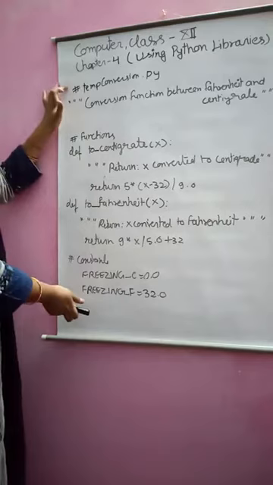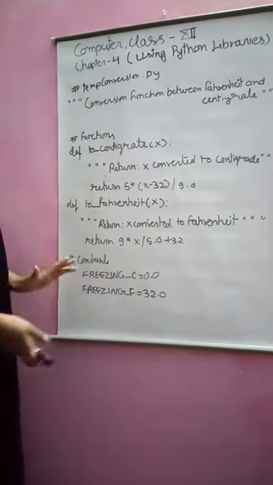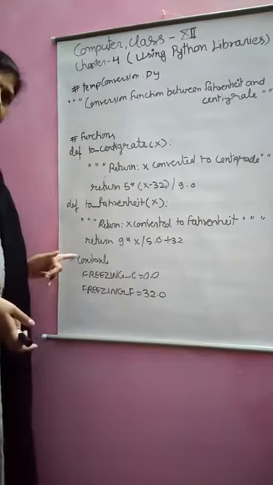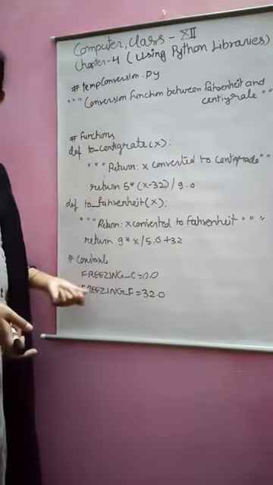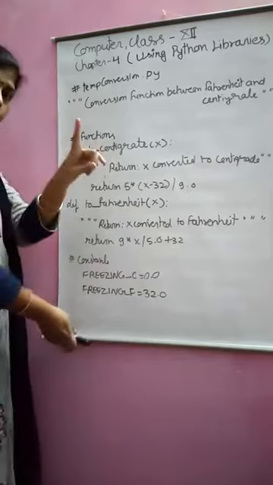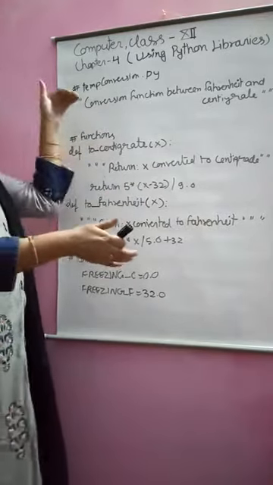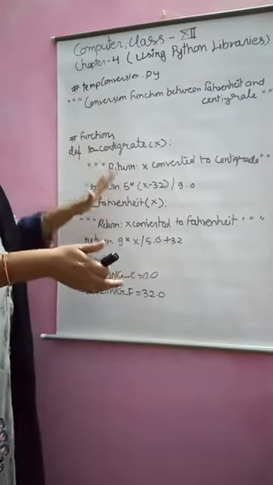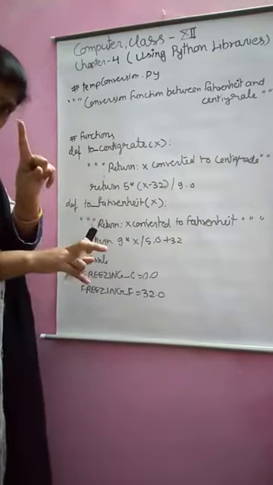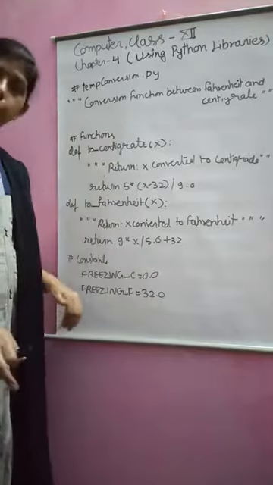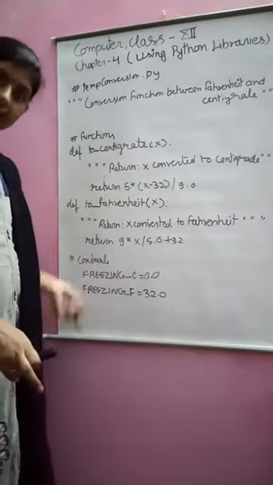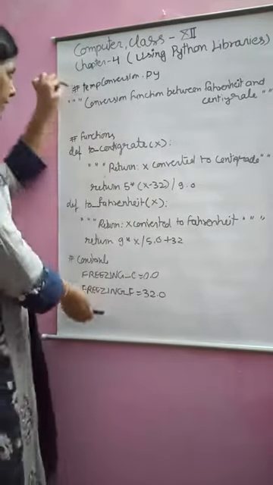These lines will not execute. Why? Because this is a function. When you call the function, then this function will execute. You are creating a module, meaning a collection of functions, classes, objects. In your program, if you want to use that function, you can call it.